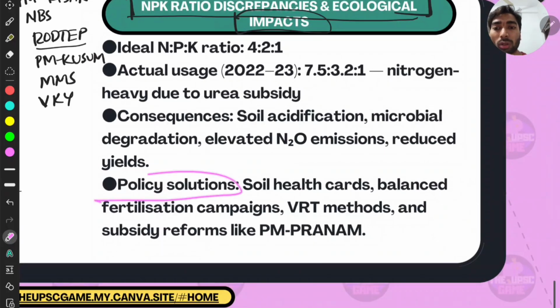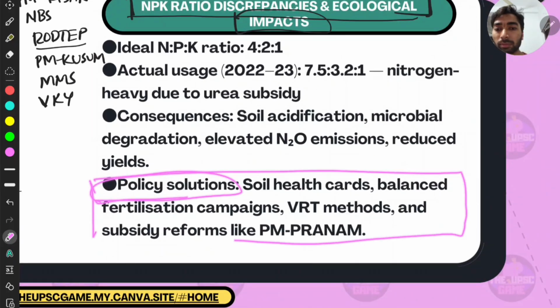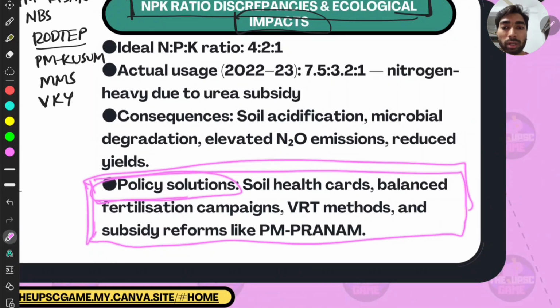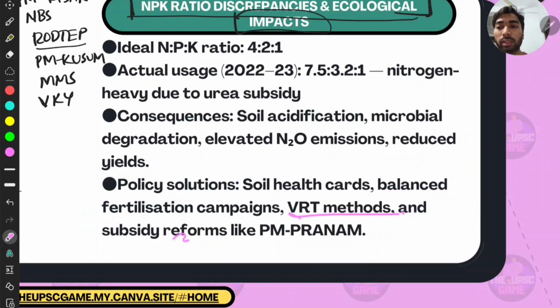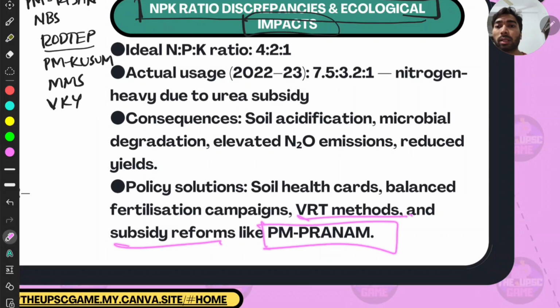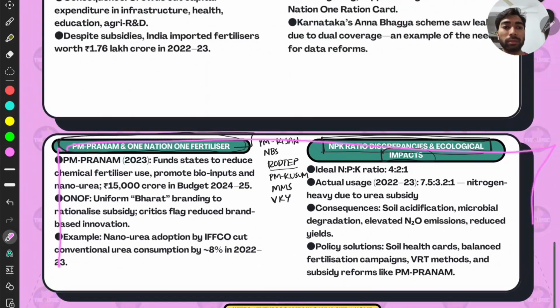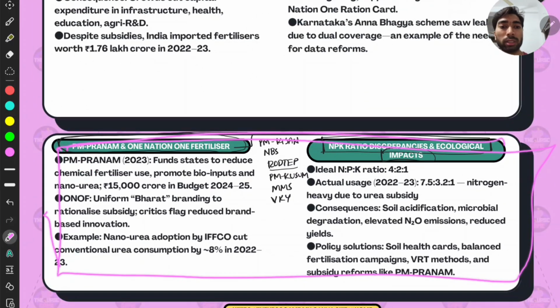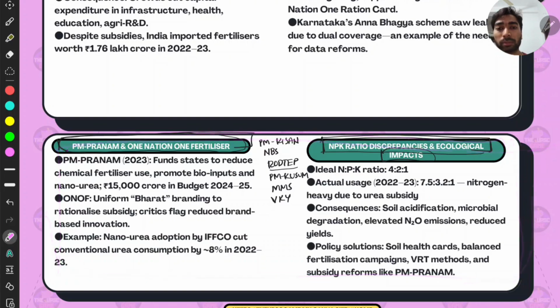Then policy solutions. This should be the way forward: soil health cards, balanced fertilization campaigns, VRT methods, and subsidy reforms like PM PRANAM. This section is mostly the way forward section. You have to use this as per the need of the question, right?